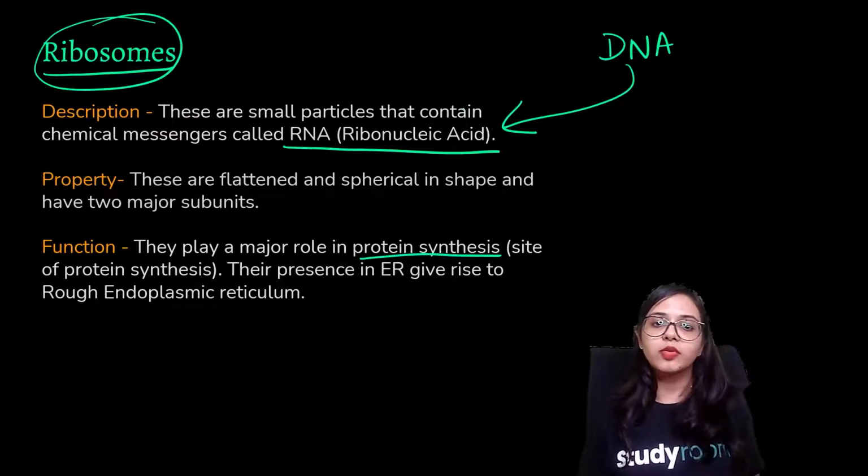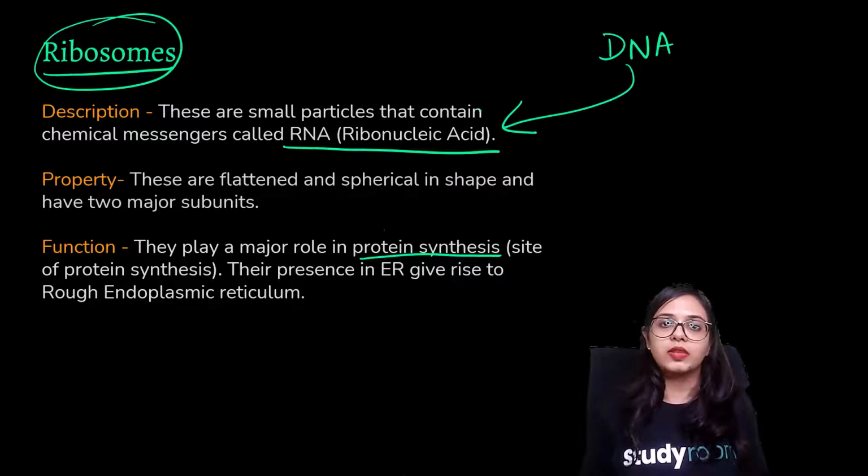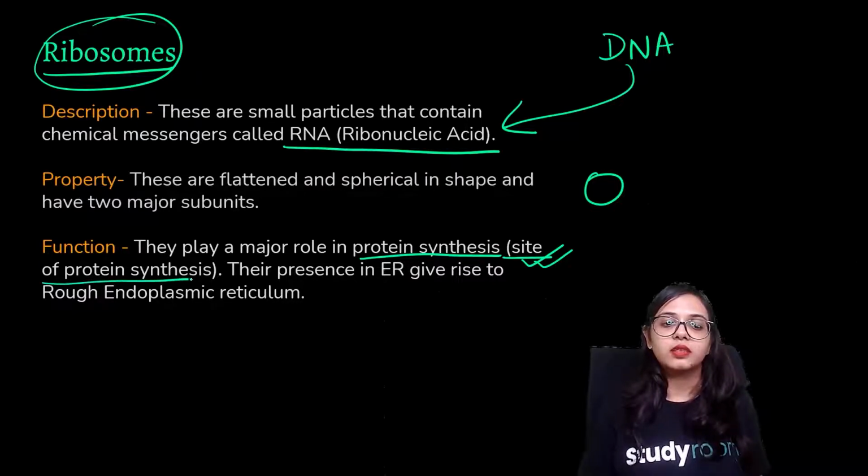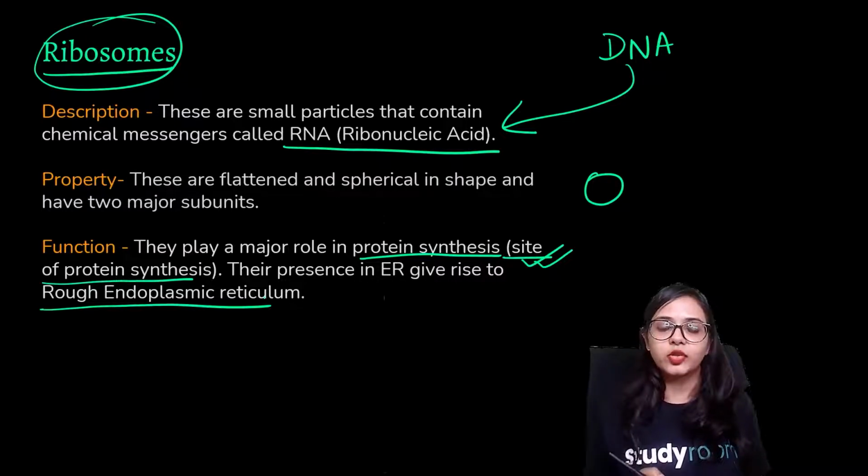So ribosomes are small particles that contain chemical messengers called RNA, and ribosomes are flattened, and mostly they are spherical in shape and have two major subunits. The function is that they play a major role in protein synthesis. You have to remember this. This is the site of protein synthesis. And their presence in ER gives rise to rough endoplasmic reticulum. This I told you while I was explaining endoplasmic reticulum. When endoplasmic reticulum has ribosomes attached to it, it is known as rough endoplasmic reticulum.